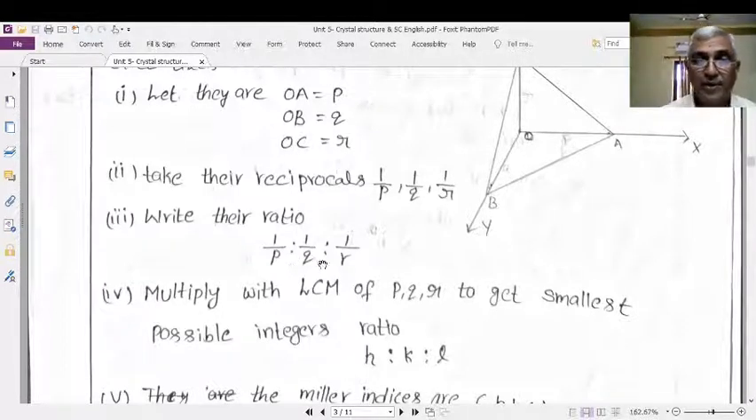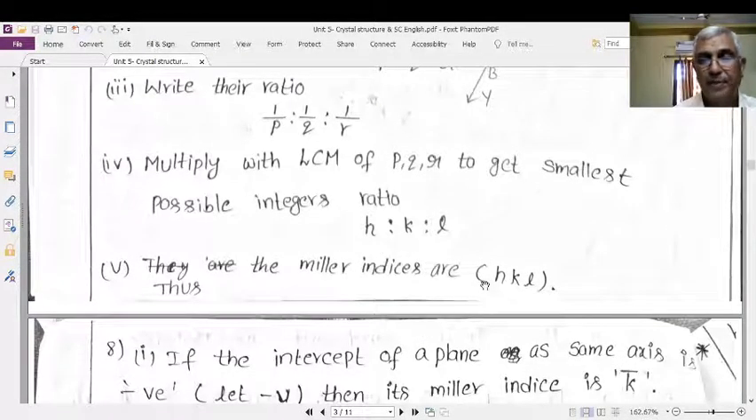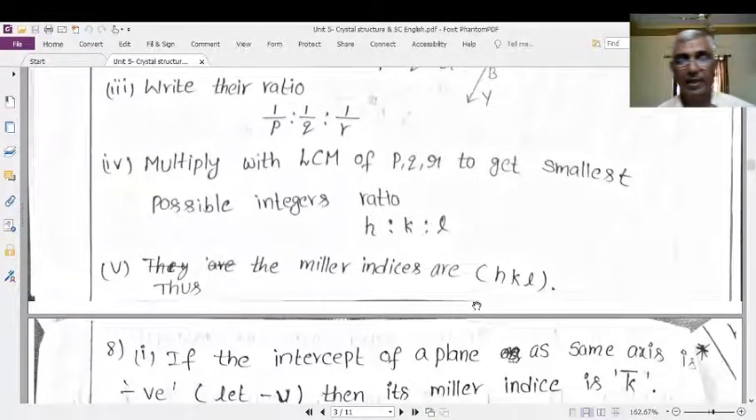In order to get the smallest ratio of the set, we have to multiply these fractions with the common LCM, PQR. You will get integers, the possible integer ratio H K L. That integer ratio, simply placed within brackets without any commas, will indicate the Miller indices.